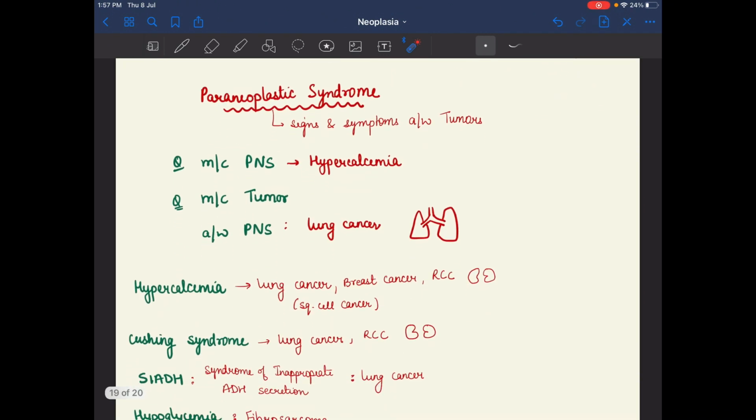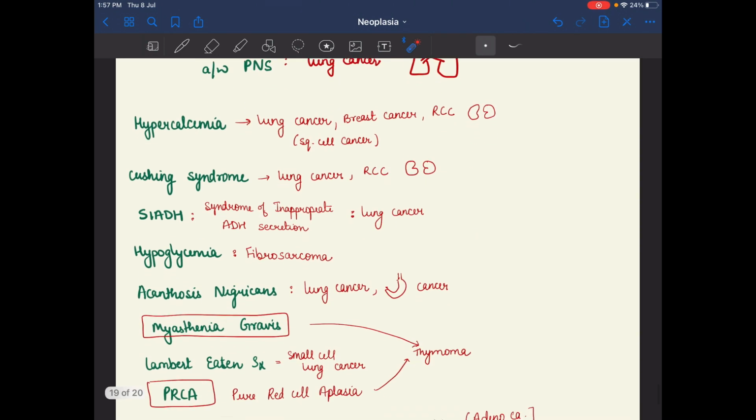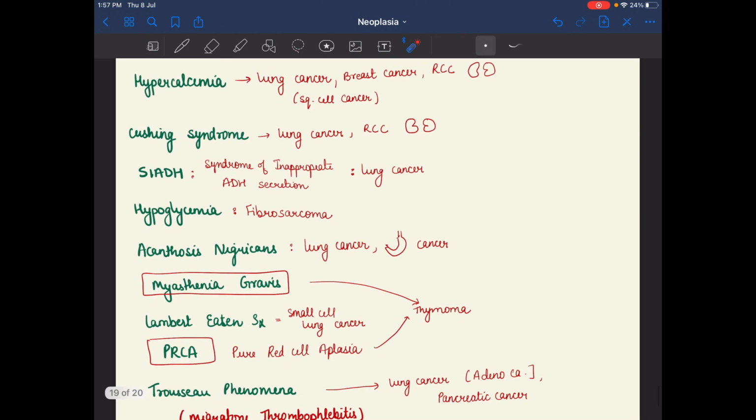After that, we have the paraneoplastic syndrome. Paraneoplastic syndrome means signs and symptoms associated with the tumor. PNS represents paraneoplastic syndrome. The most common PNS is hypercalcemia, and the most common tumor associated with PNS is lung cancer. Remember it, lung cancer is the most common tumor associated with PNS. So let's revise the PNS.